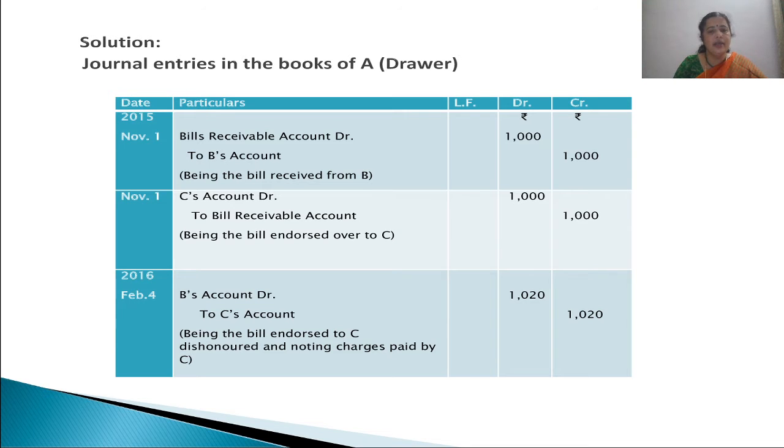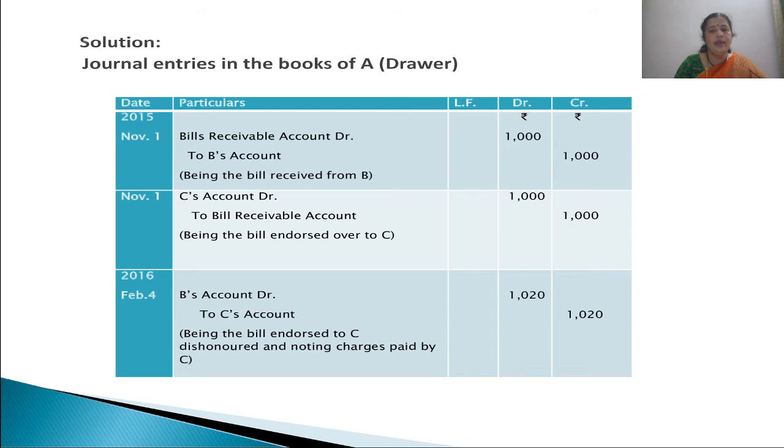The reason being, B being the drawee continues to be his debtor even after the maturity date. The reason being, B has not settled the payment to Mr. C whenever it is presented to him, that is on the due date. Then C's account is being credited, that is to C's account.